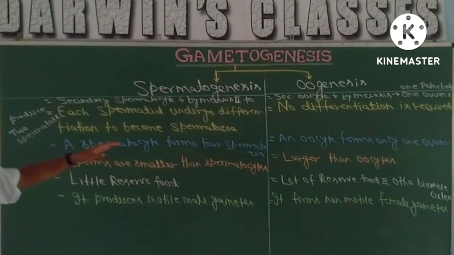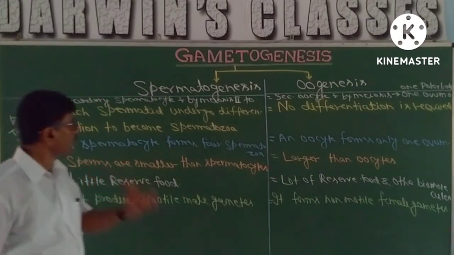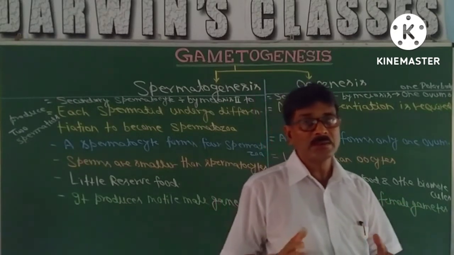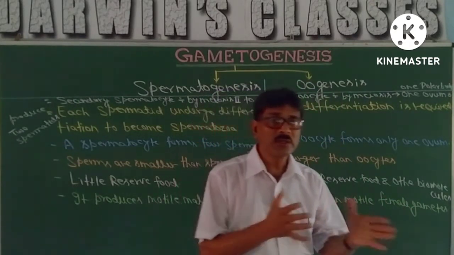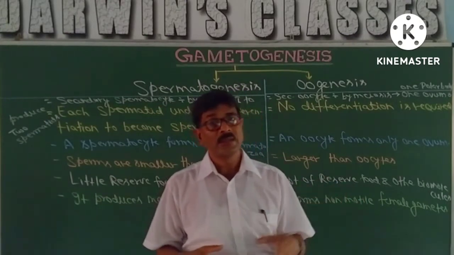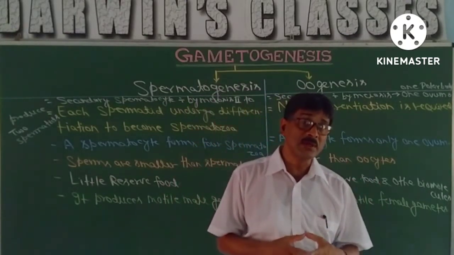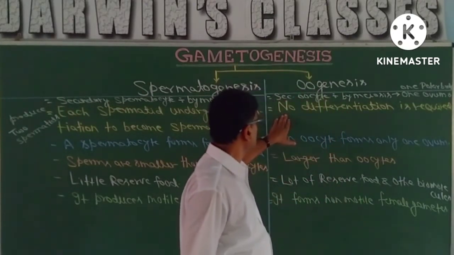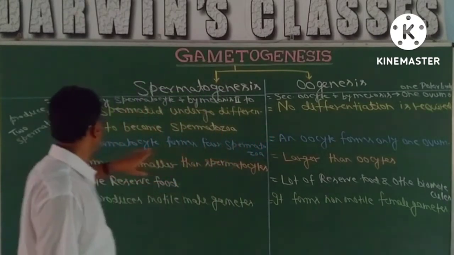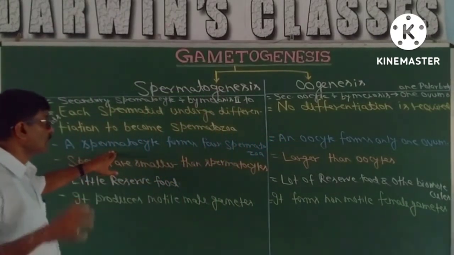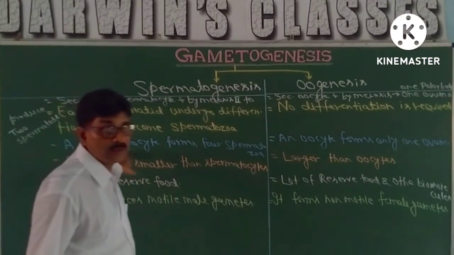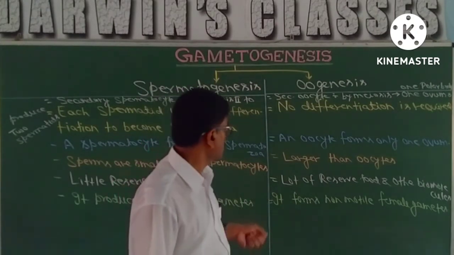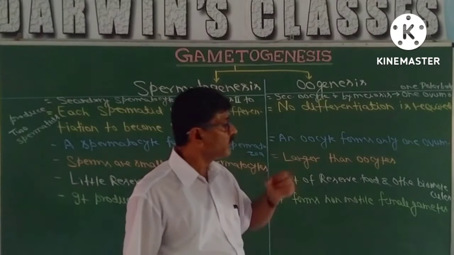Each spermatid undergoes differentiation to become a spermatozoa. The spermatid, the male gamete cell, a haploid cell, undergoes differentiation, and then a spermatozoa forms. Sperm cells have a head, neck, middle piece and tail. That is differentiation, and no such differentiation is required in case of oogenesis. A spermatocyte forms four spermatozoa from a single cell. There is formation of four cells as it happens in meiosis, but here an oocyte forms only one ovum.